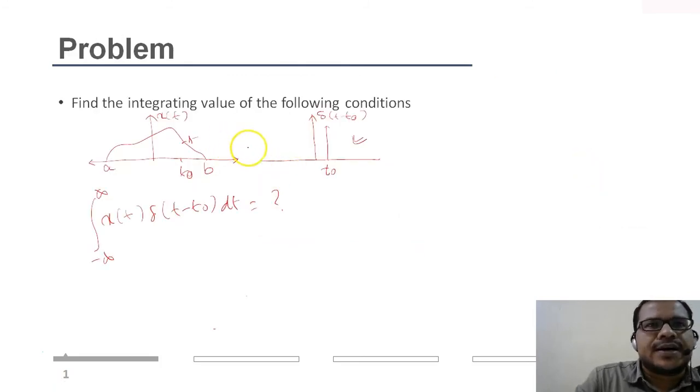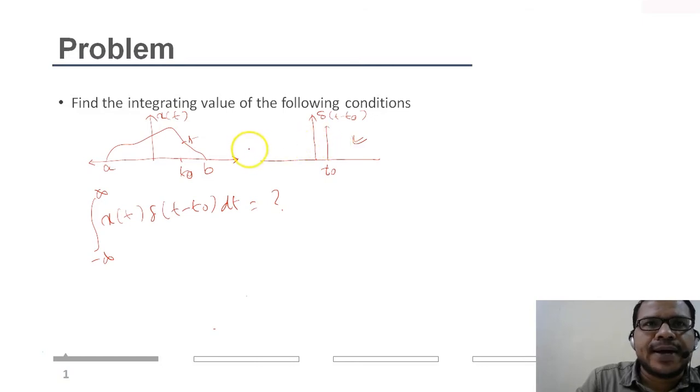Based on the shifting property that we have just studied, we will try to solve one question. This is the original signal that is given. The signal is x of t and the time limits are from a to b, and this is a shifted version of the impulse function.